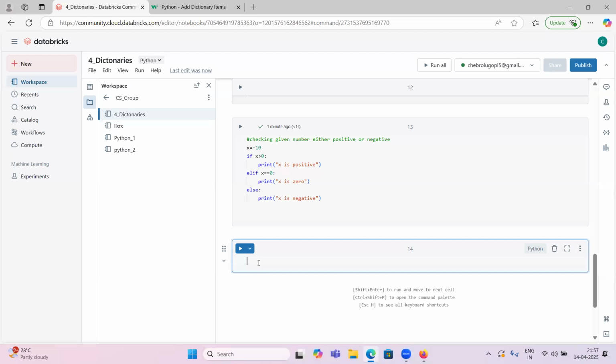Any doubts, guys, regarding if else conditions? If we don't have any doubts in the if else statement, we will quickly go through the while loop. You understood, right, when we will use this if and else statement?